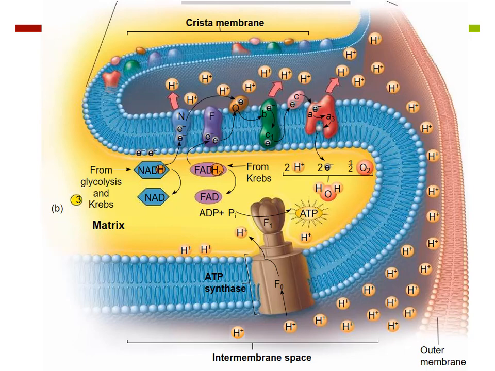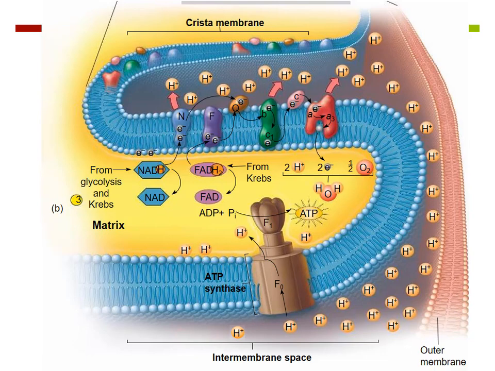When they go back through, that physical kinetic movement is what allows the enzyme ATP synthase to smash that phosphate onto ADP. So each time one proton goes through, that thing turns one time, and it makes one ATP from ADP.